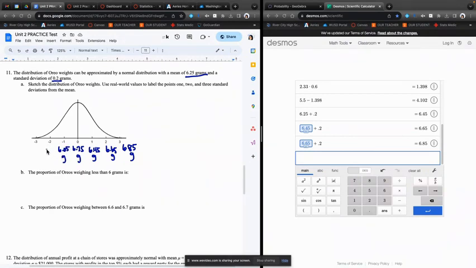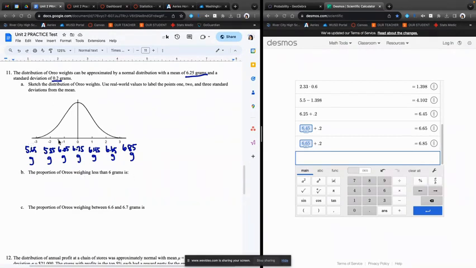And then we're going to subtract again. So that's going to be 5.85. And subtract 0.2 again. So that's going to be 5.65 grams. All right. So now it says find the proportion of Oreos weighing less than 6 grams.